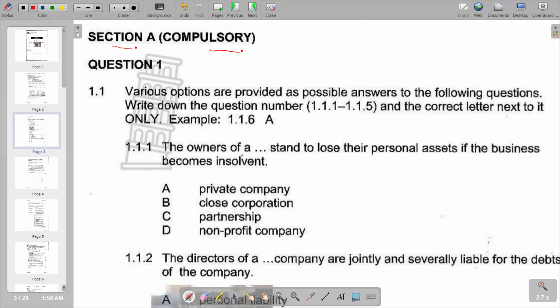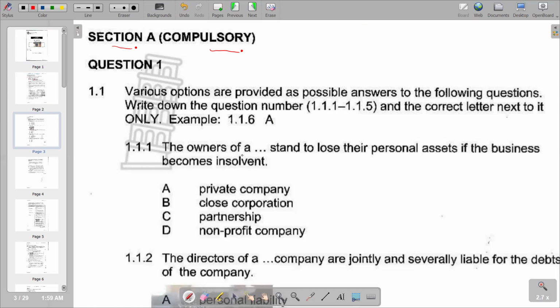So obviously, when the business becomes insolvent, that's the point that a business reaches when it is closing and it stops operating. In that case, they stand to have to settle the debts that they have. In this scenario that we are given, we are going to choose a business whereby the owners lose their personal assets.